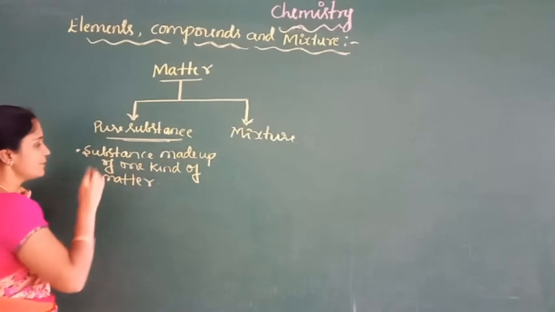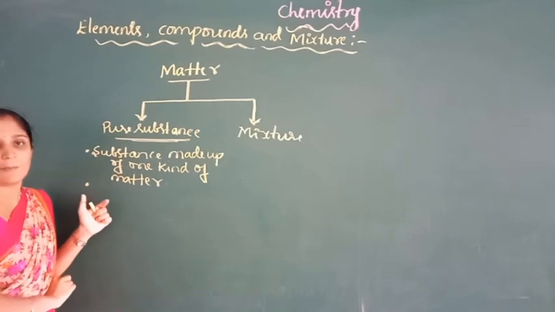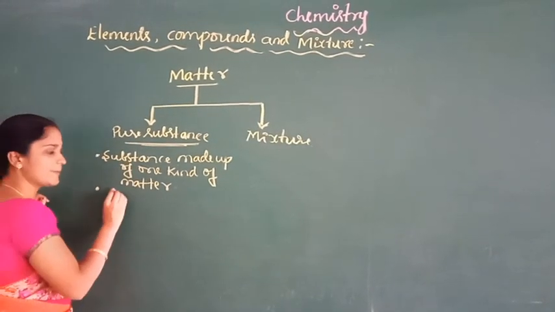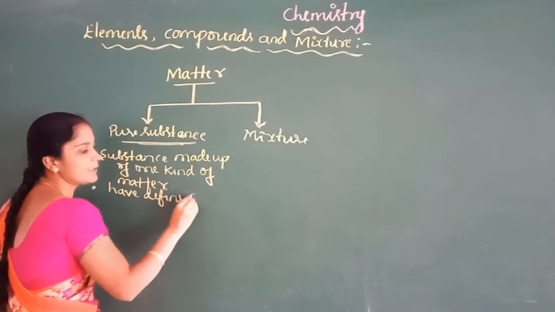So pure substances have definite chemical composition and definite physical and chemical properties.